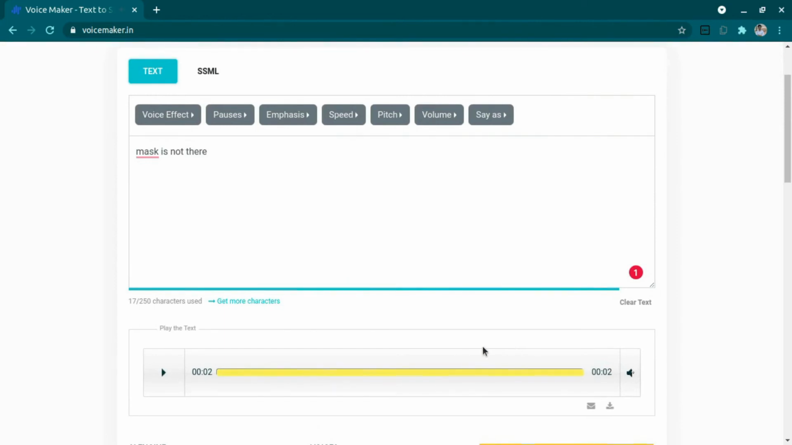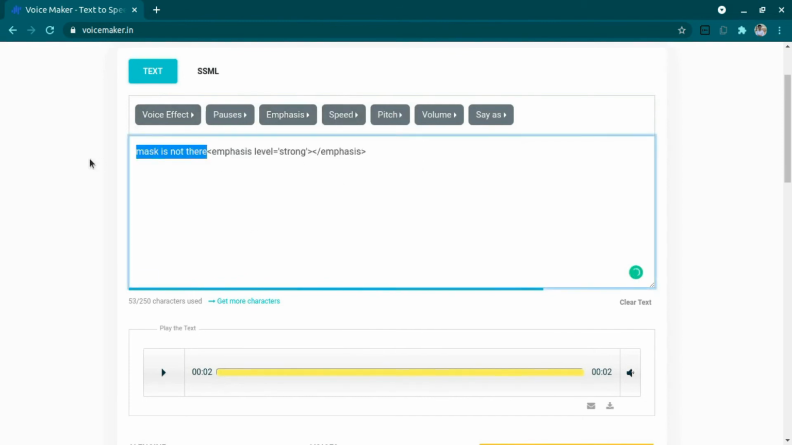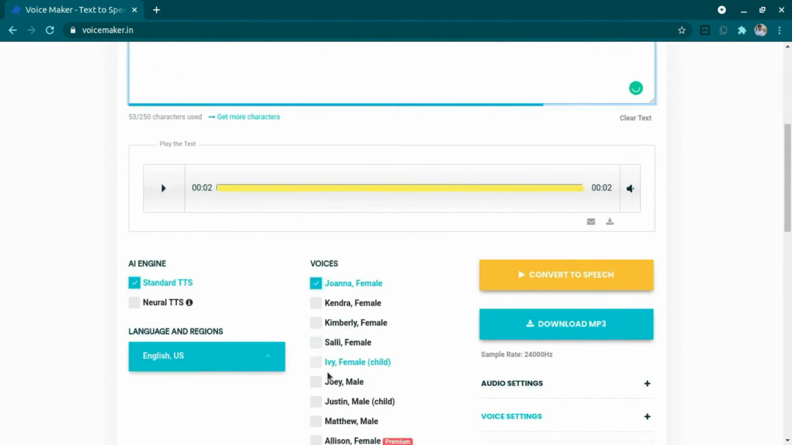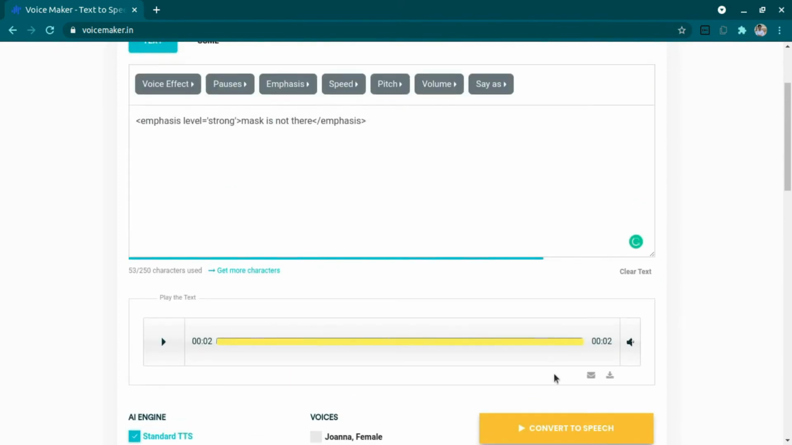So the sound is very perfect, and it is good for an alert or alarm. So let's add a few voice effects. Let's add emphasis, strong emphasis, and I will also change the voice of that person. Let's change it to a child, and let's rerun it again. Mask is not there. This voice is a little scary, but yeah, we can use this also.